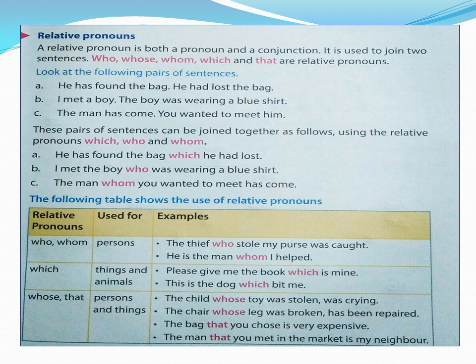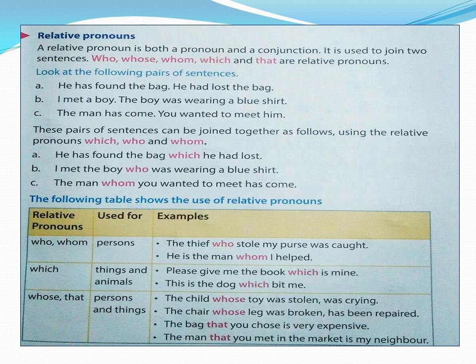Now see the sentences, children. He has found the bag. He had lost the bag. Two sentences. Now I have to combine these two sentences and make them as one. So I have to use the relative pronoun which. So that becomes, he has found the bag which he had lost. So I am combining two sentences and making them as one sentence with the relative pronoun which.